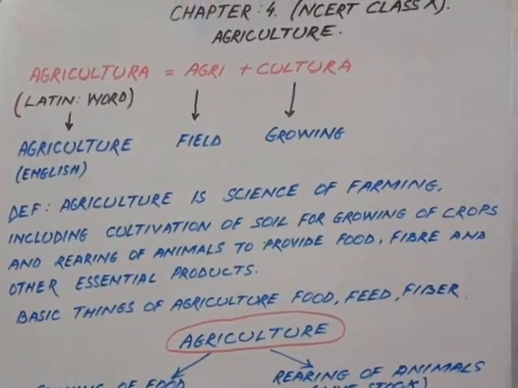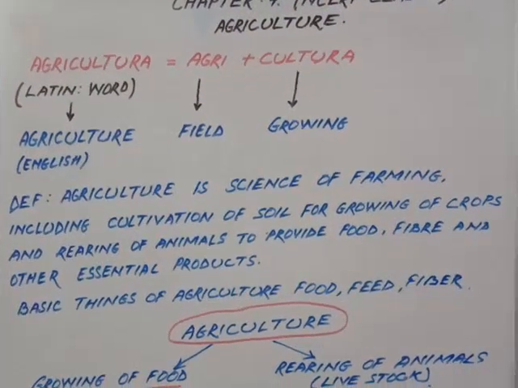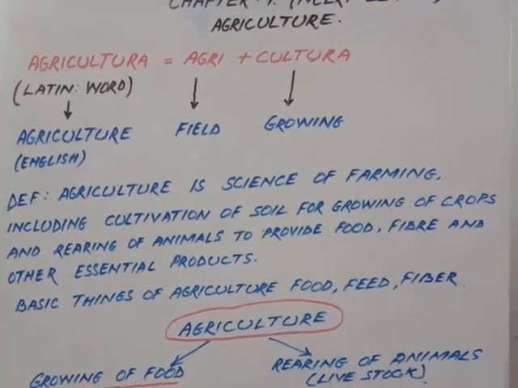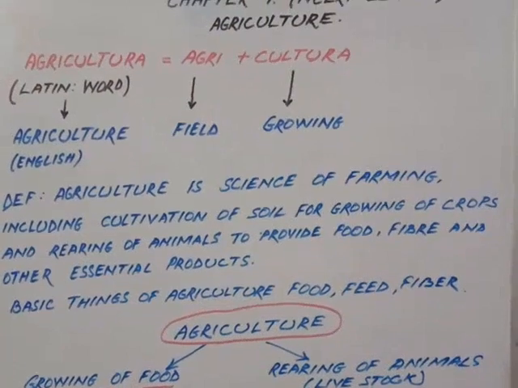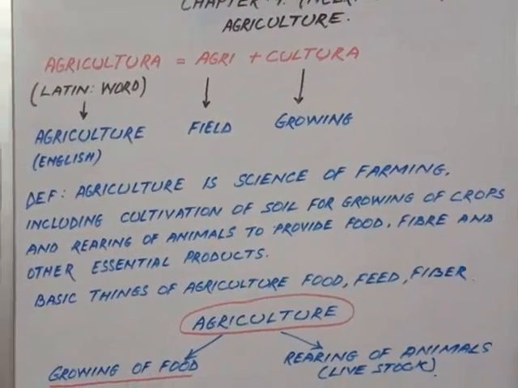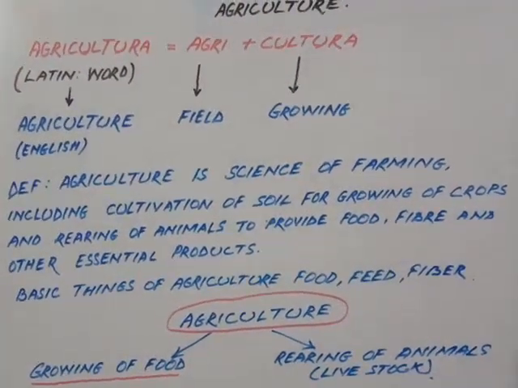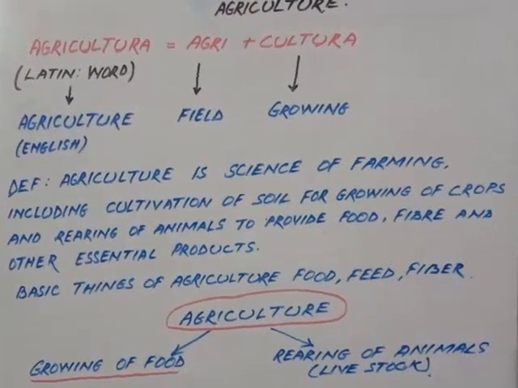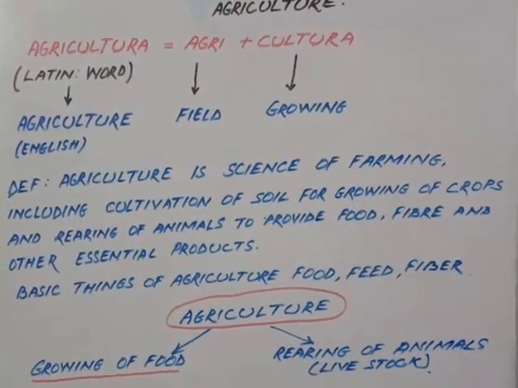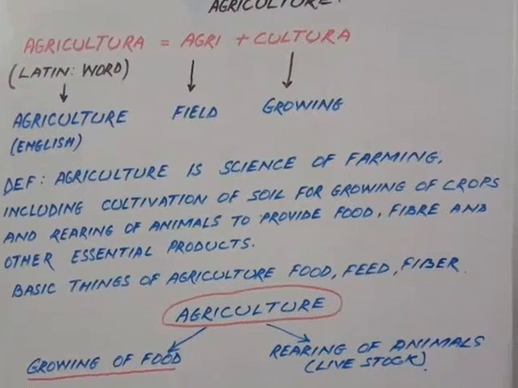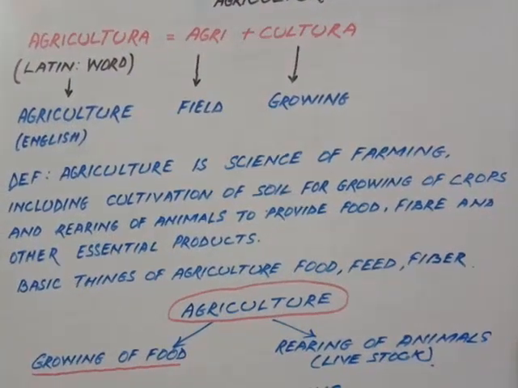Agricultura is a Latin word created by adding two words, that is agri and cultura. Agri means field, cultura means growing. So agriculture means field growing.